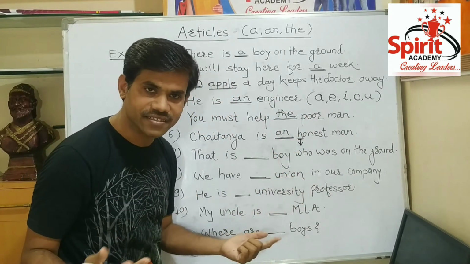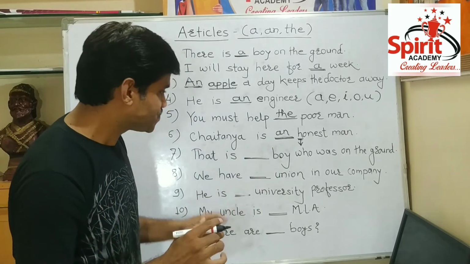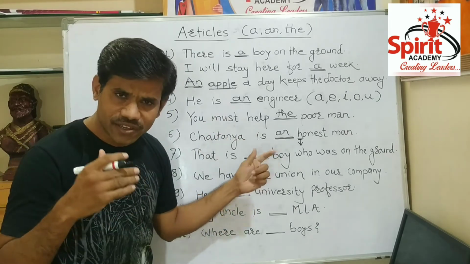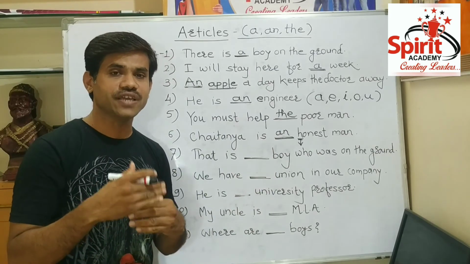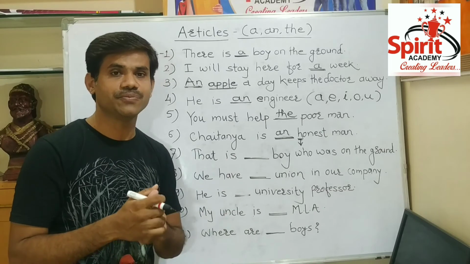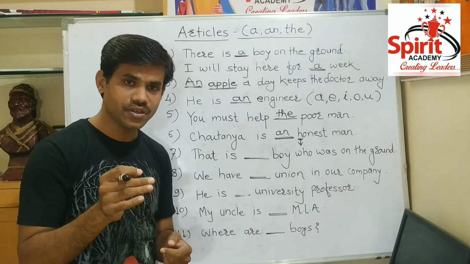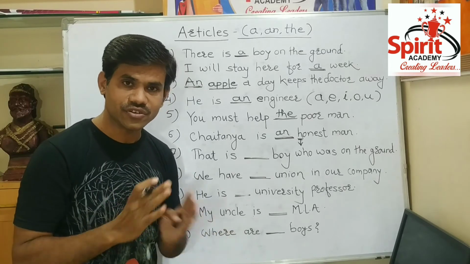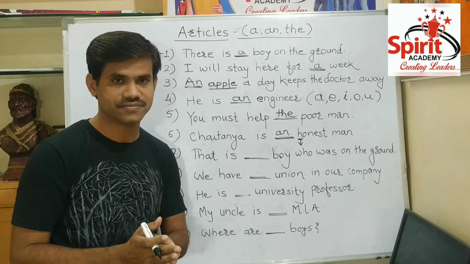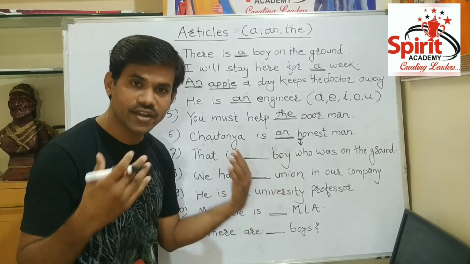That's why we have to use an. Keep in mind one thing, friends: when we are using an, we have to use it before a vowel sound, not only before a vowel letter. Vowel sound is very important, and here there is the sound 'onest', right?